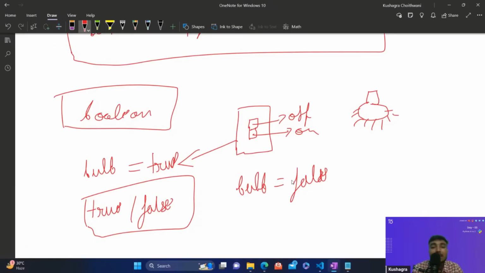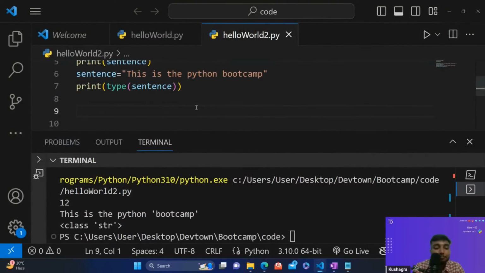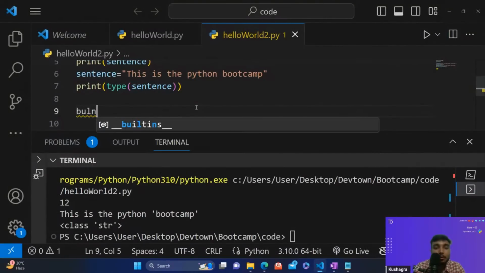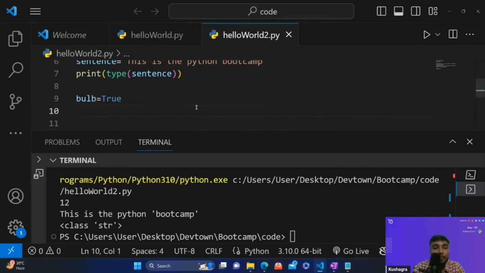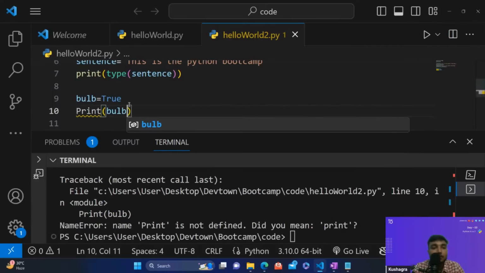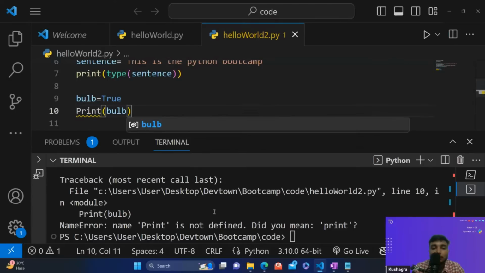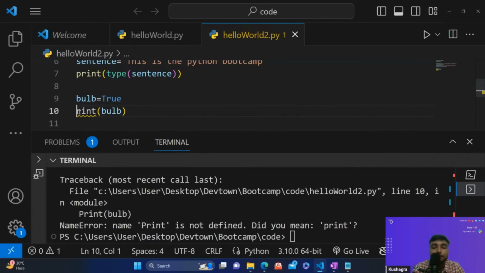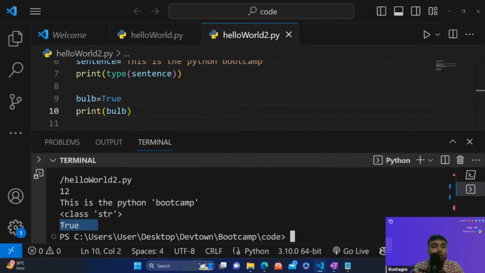So if you want to store these kinds of data, we'll use a Boolean variable. Let's just talk about bulb only. We store bulb as true like this, and let's print bulb. Why are we getting an error? Okay, I got it. This is because of this. So you can see we have got true as an output.